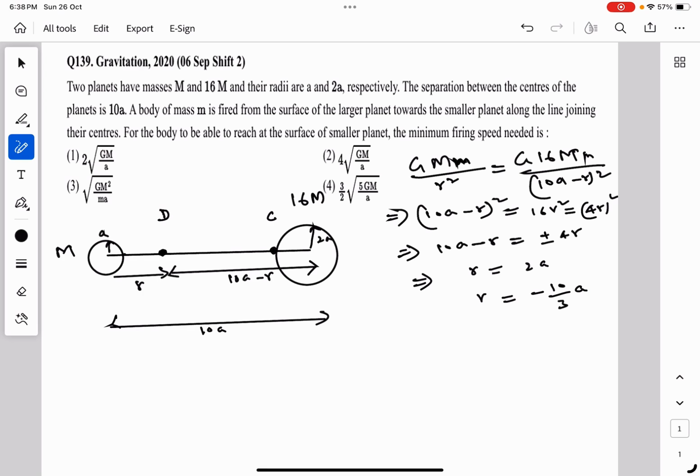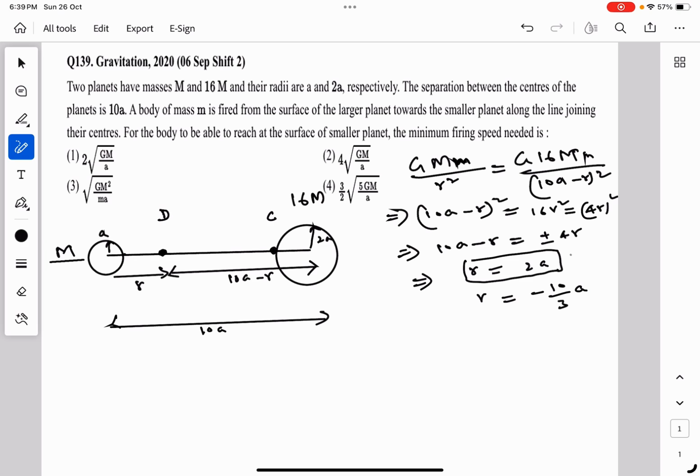Since we have to find the minimum velocity, we have to select one of them accordingly. The first solution, r equal to 2a, is nearer to the smaller planet, while the second one, r equal to minus 10 upon 3a, will fall on the side opposite to the smaller planet, relatively much away from the bigger planet.